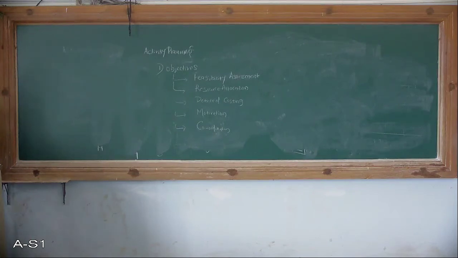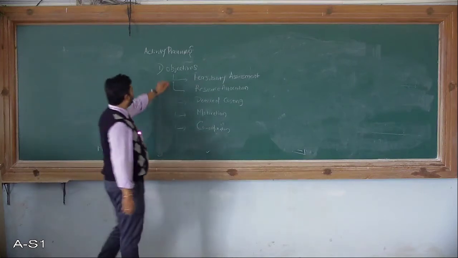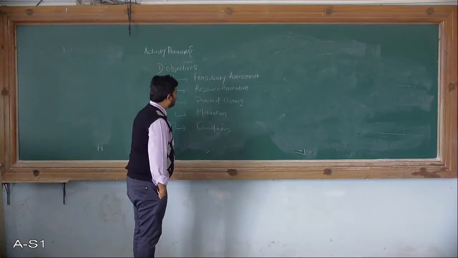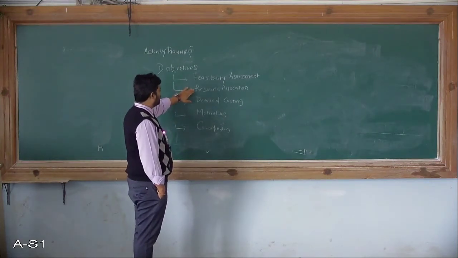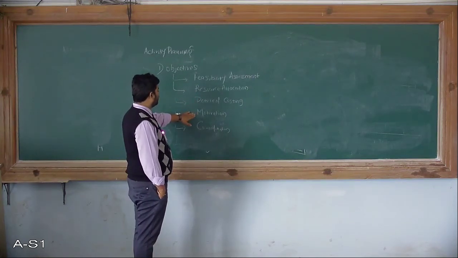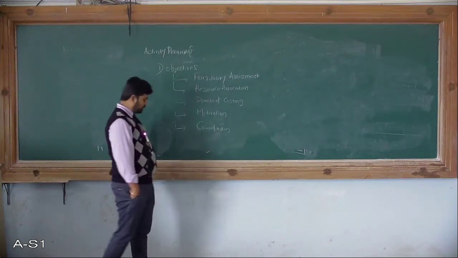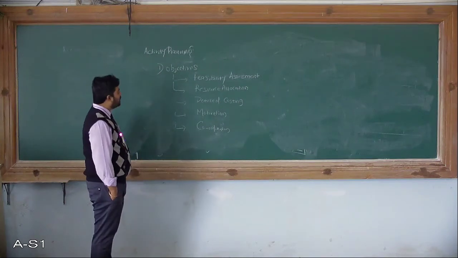Then project duration, to correct drift from the target. So here you can observe we have mentioned the activity planning and its objectives. The first one is the feasibility assessment, then resource allocation, then detailed costing, then motivation of the employees, then coordination between the teams. All these are very important in the activity planning process.